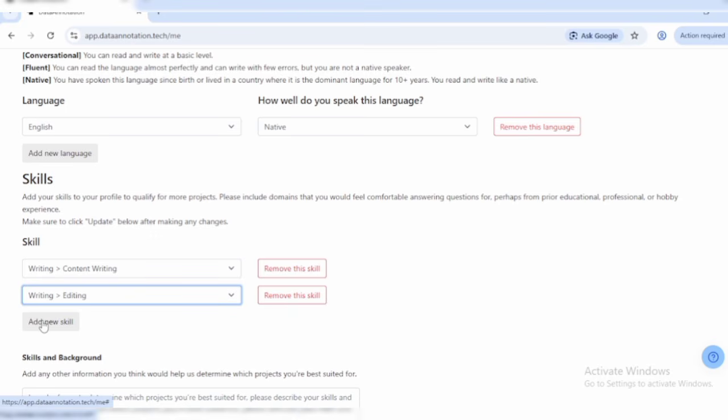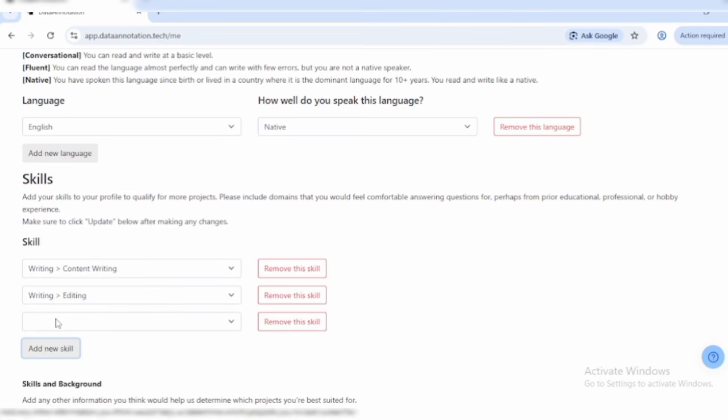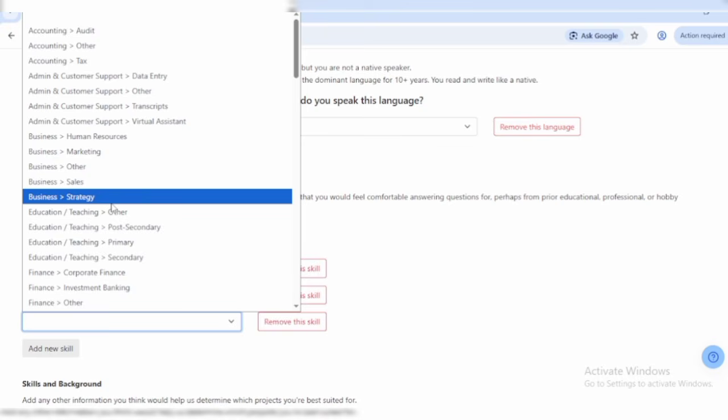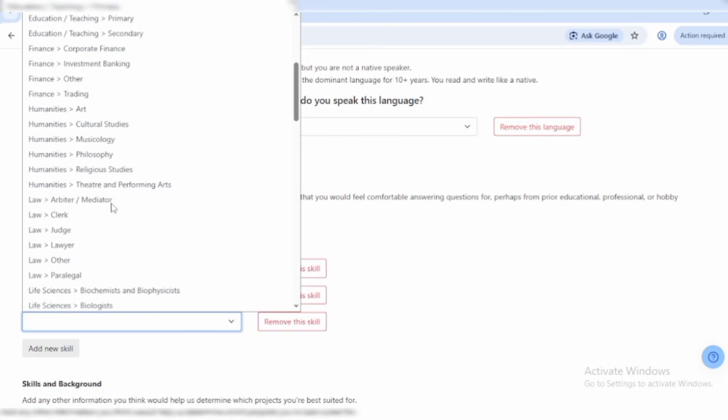Another one is medical. I'm actually a medical laboratory scientist, so I'll simply choose medical right here, because many companies need medical professionals to verify that the health information the AI provides is safe and accurate. So I'll simply look for medical writer.